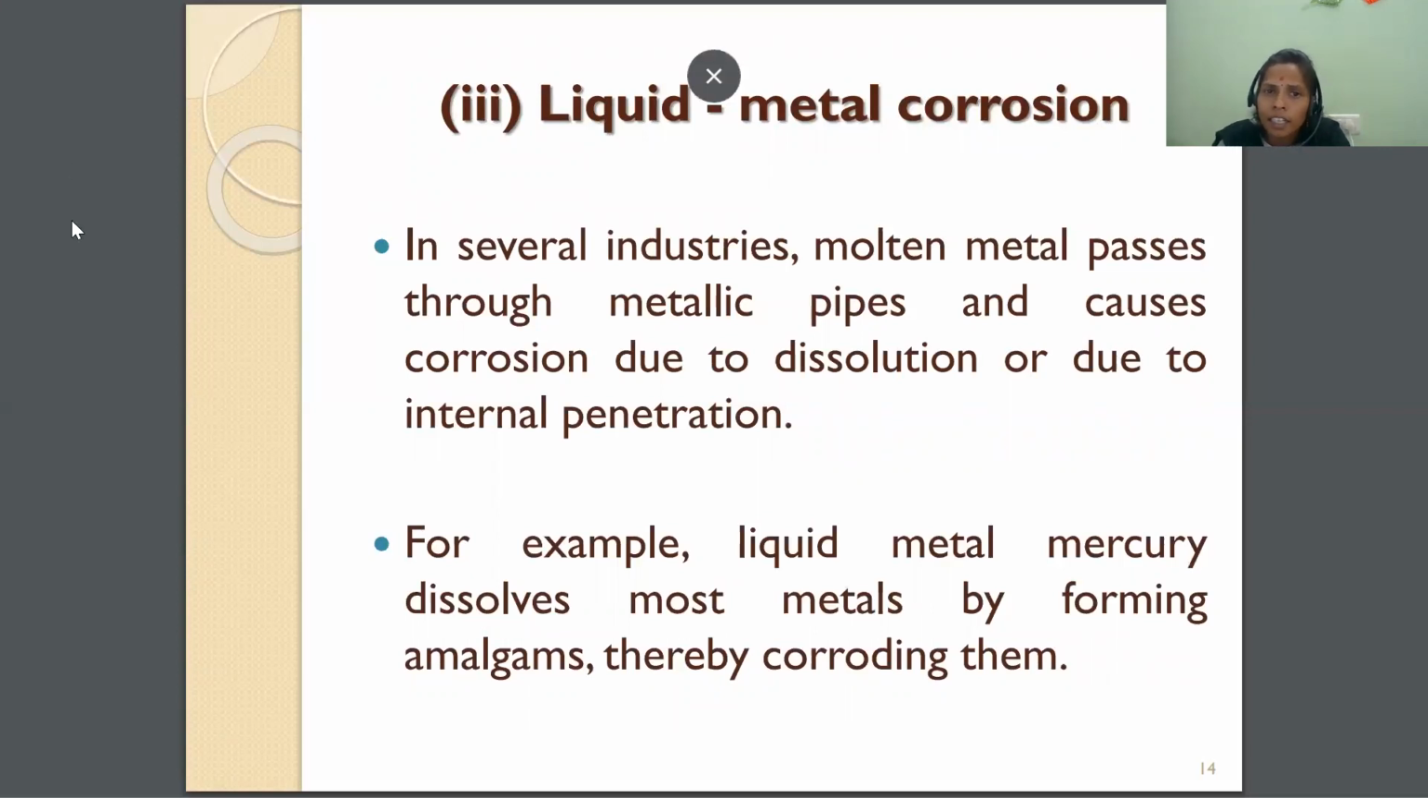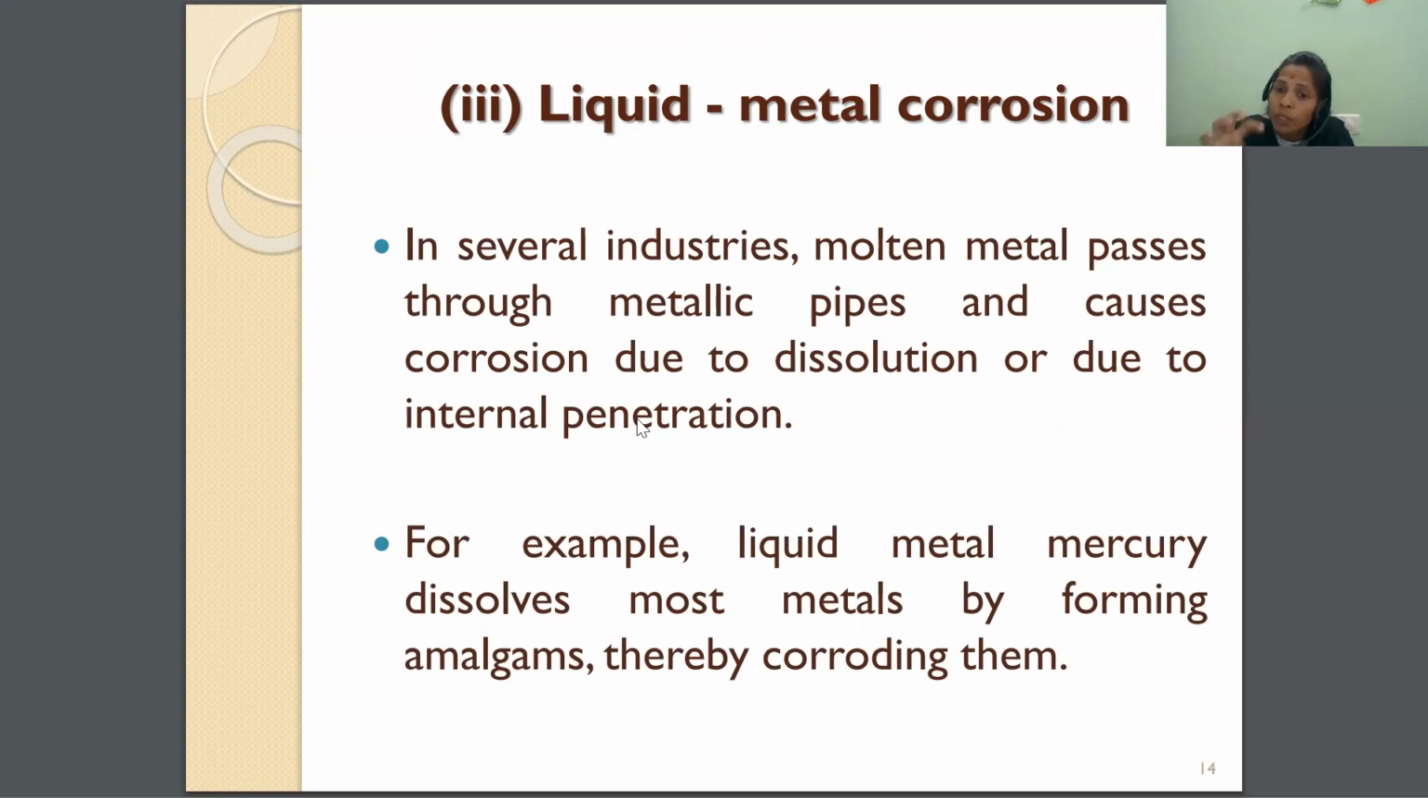Let us look into this. In several industries, molten metal passes through metallic pipes and causes corrosion due to dissolution or internal penetration. So what is happening here? They are passing molten metals, the paste form of metals, through the metallic pipes. When the paste form of metal is passing through the pipes, it is reacting with the environment, and when it reacts, it is dissolving.